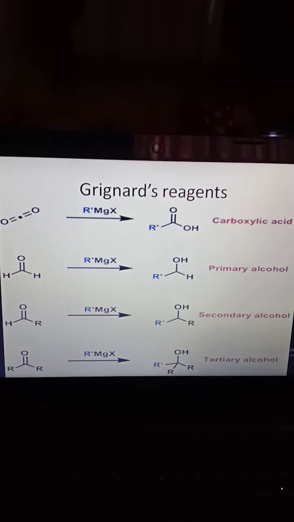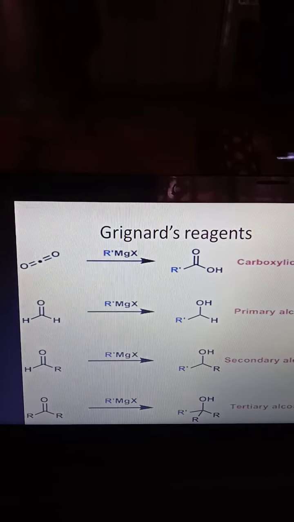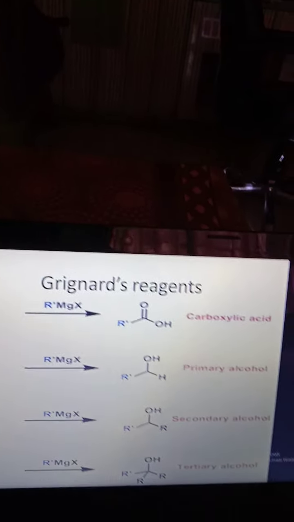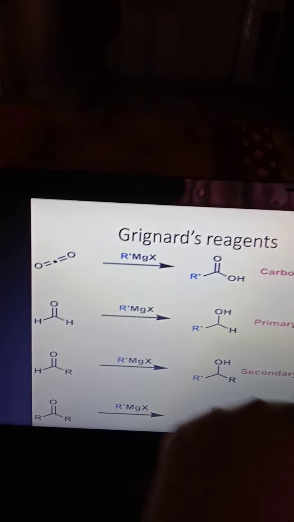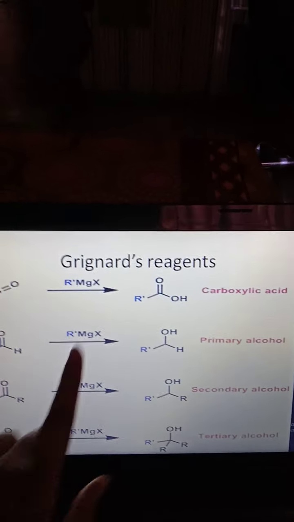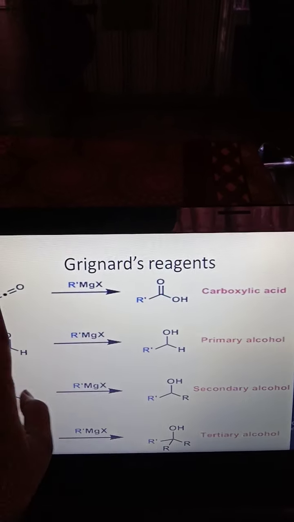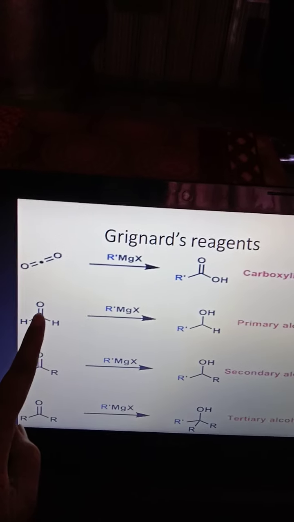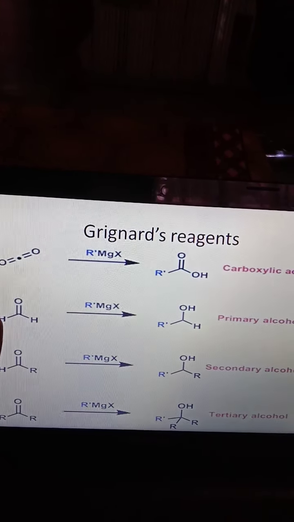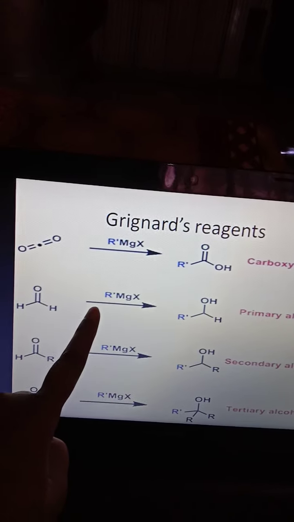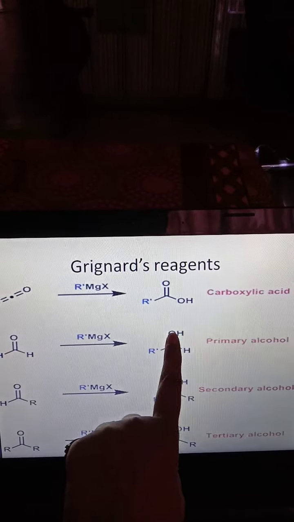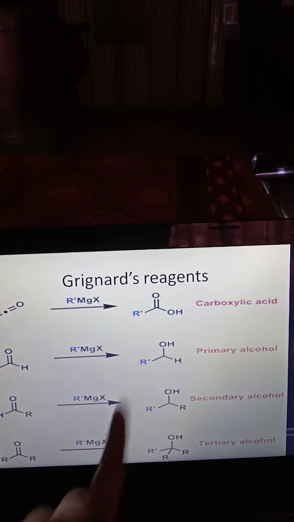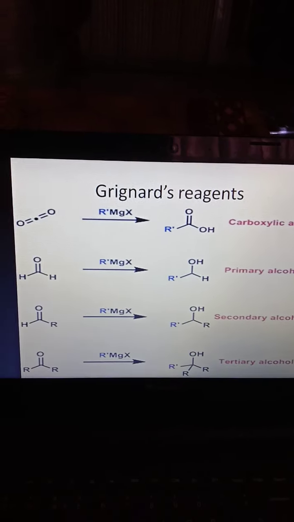Grignard reagent is nothing but RMgX. RMgX reacts directly, for example, with CO2 bound to RMgX. Simply, R is attached, and MgX and OH is a byproduct. These are joined with this compound to form a carboxylic acid. Consider this example: this hydrogen is replaced by the Grignard reagent R group, like this, ROH. This carbonyl group converts into a hydroxyl group, similar to these compounds.